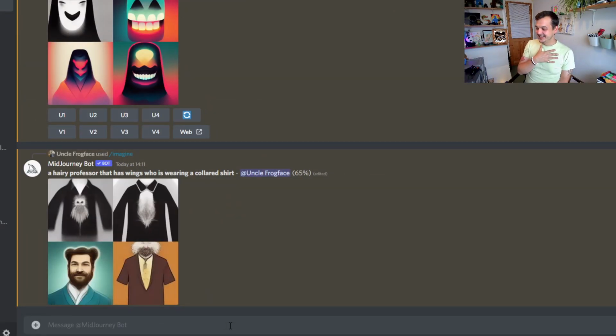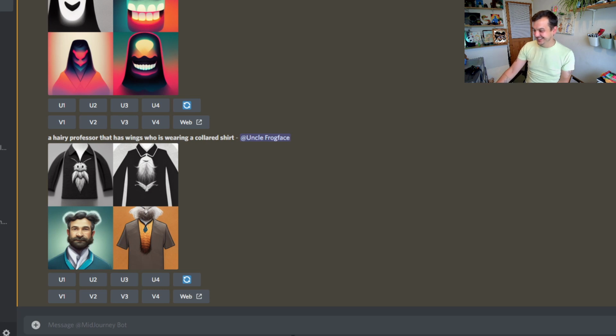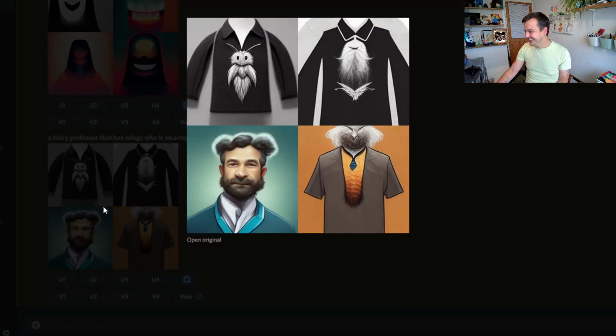Some of these are already terrifying. I particularly love the little hair pom-poms on the professor in the third image. Is that Mothman in number one? What is going on here? Wow. Is that a penguin in number 4? Oh my goodness.